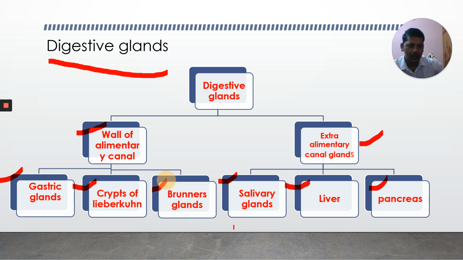In today's class, there are six glands here. Among these six, we are going to learn salivary glands, gastric glands, and these two together, which we call intestinal glands. We focus on these four, and the remaining two, liver and pancreas, in the next part.